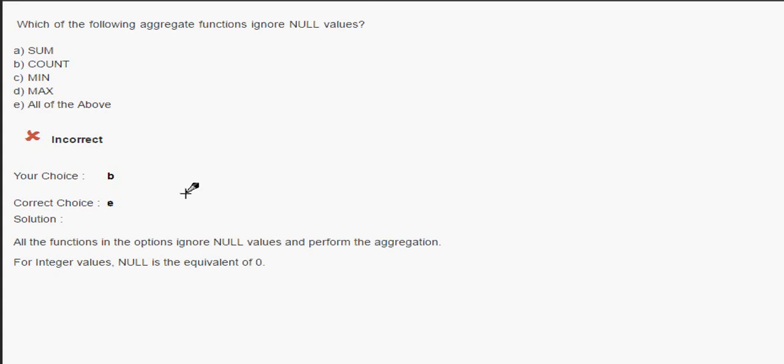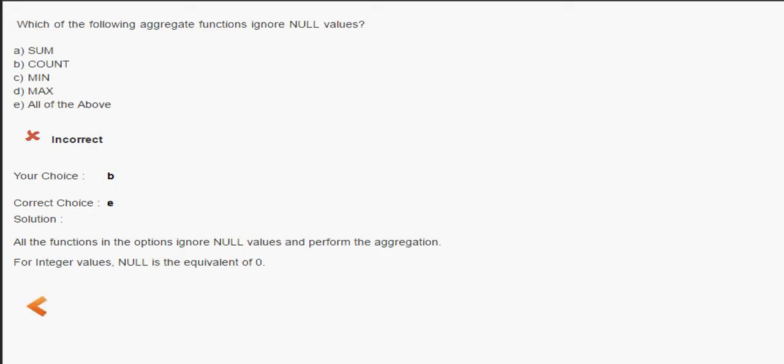Count ignores null, which is equivalent to 0 for integer values. Null is nothing. It's not 0, not 1, not an integer, not a character, nothing. But if we consider integer values, then for integer values null is equivalent to 0. It is not going to consider it.